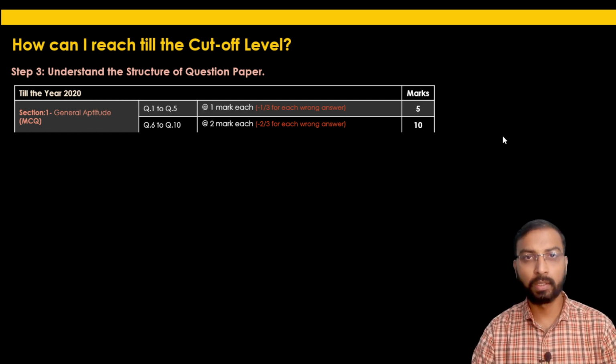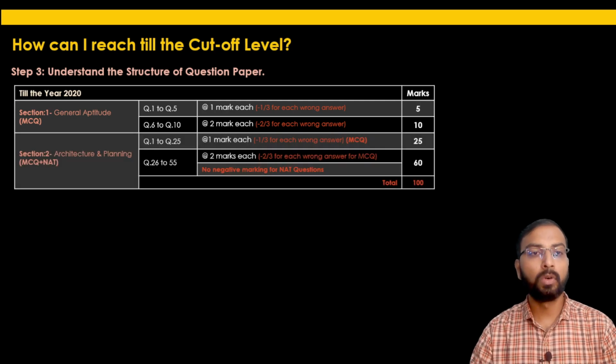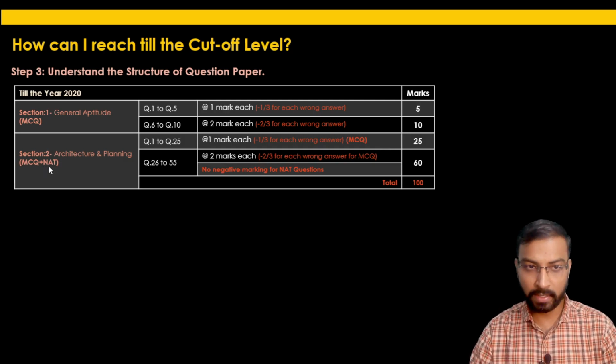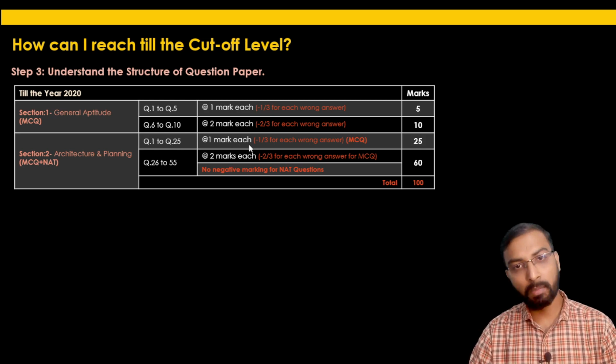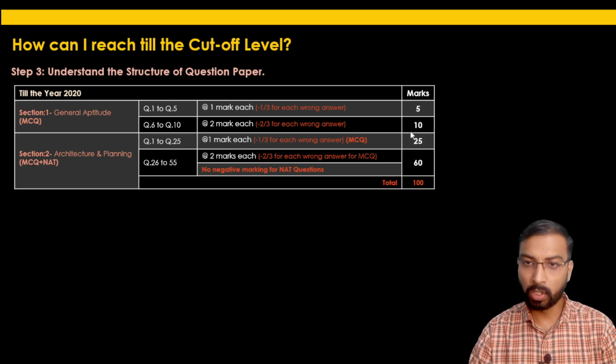The remaining section, section 2, was architecture and planning, consisting of MCQs plus NAT. NAT stands for numerical answer type question. Here, the first 25 questions, 1 to 25, were of 1 mark each, similar to the earlier general aptitude, with minus 1/3 for each wrong answer. So they were MCQs carrying a total of 25 marks.